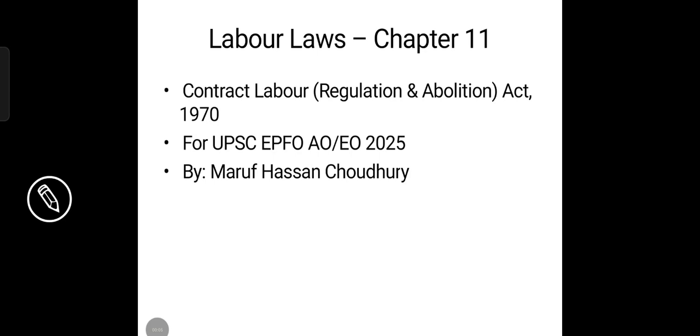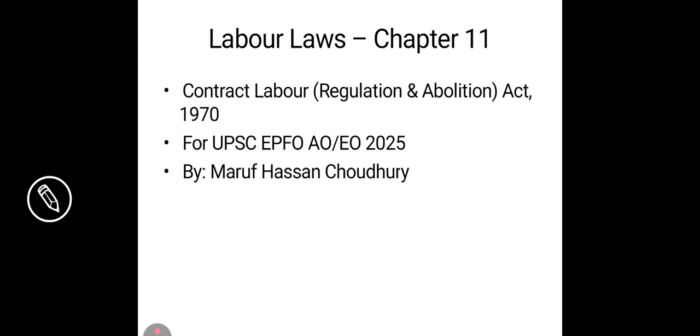Today we have come to chapter 11, because till now we have completed 10 chapters. So today is our last chapter but not the least. Tomorrow we're going to end this series by completing chapter 12, because these 12 chapters are the most important for UPSC EPFO AO. Today's chapter is all about the Contract Labor Regulation and Abolition Act 1970 for UPSC EPFO AO 2025 by Maruf Chaudhary.